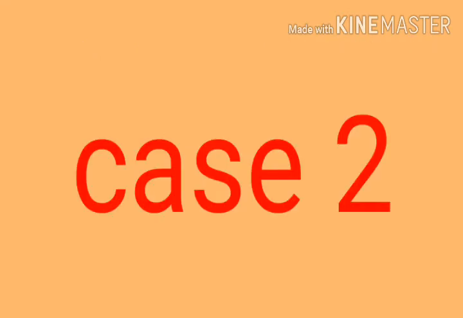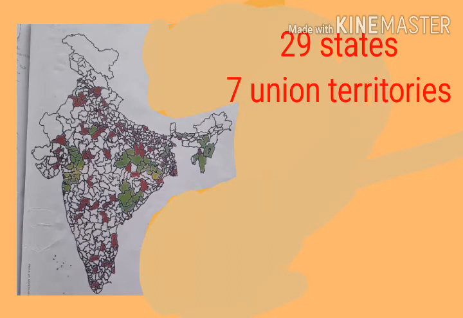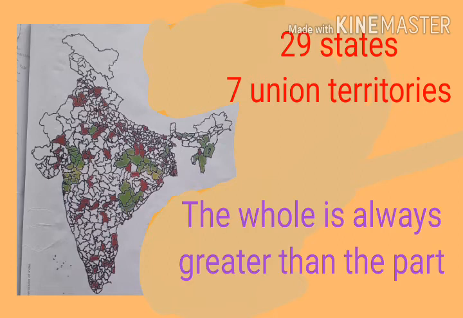Now the second case: let us consider our country, India, which is a union of 29 states and 7 union territories. Each state or union territory is a part of India. The area or population of each state or territory can never be greater than that of the whole of India.